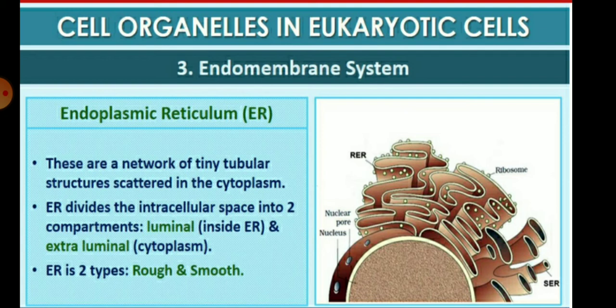So it is called the dotted structure. You can see the dotted structure in this diagram. The dotted structure is called the rough ER. The dots are the ribosomes, and smooth ER has no ribosomes.